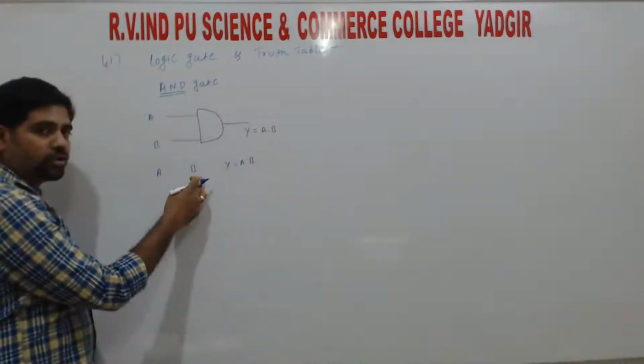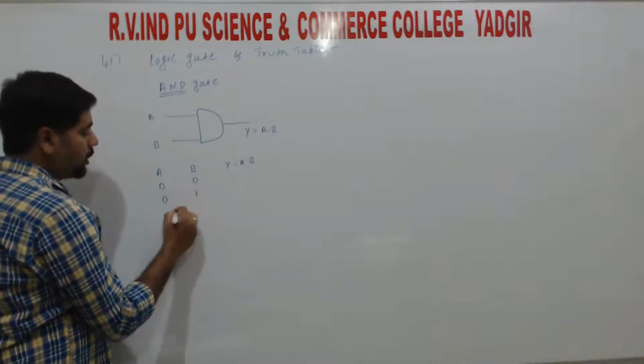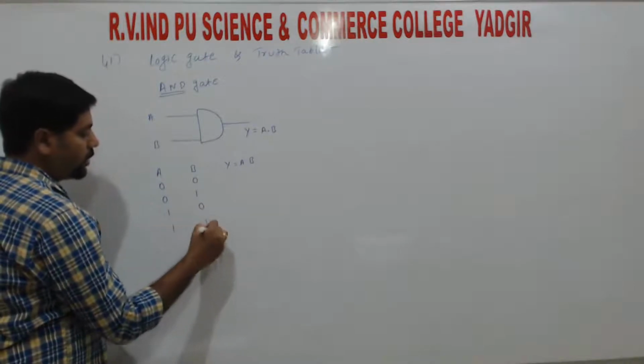So as there are only two inputs, we get four combinations. So 0 0, 0 1, 1 0, 1 1, right?